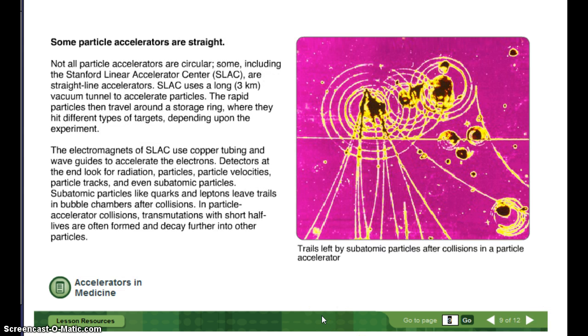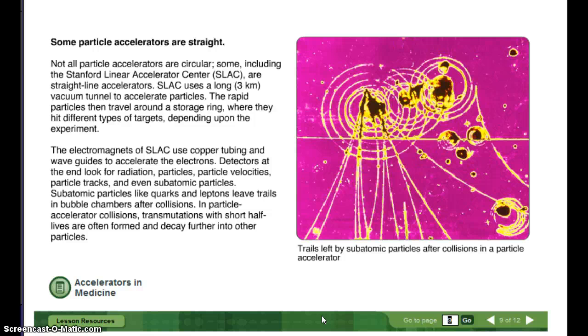Some particle accelerators are straight. Not all particle accelerators are circular. Some, including the Stanford Linear Accelerator Center, or SLAC, are straight-line accelerators. SLAC uses a long 3-kilometer, or about 2 miles, vacuum tunnel to accelerate particles. The rapid particles then travel around a storage ring where they hit different types of targets depending on the experiment. The electromagnets of SLAC use copper tubing and waveguides to accelerate the electrons. Detectors at the end look for radiation, particles, particle velocities, particle tracks, and even subatomic particles.